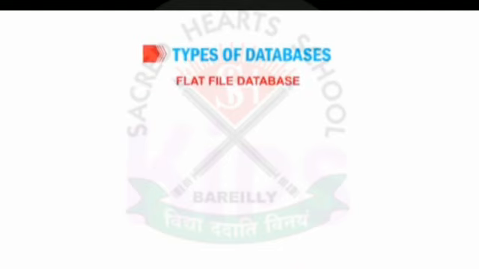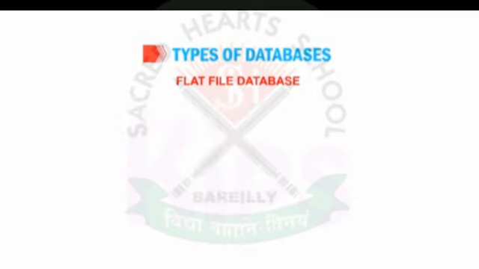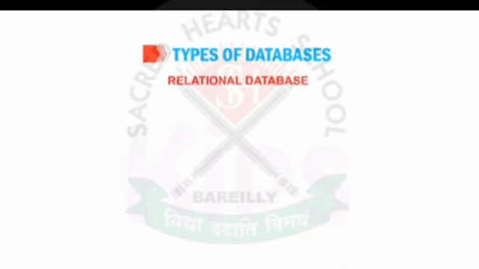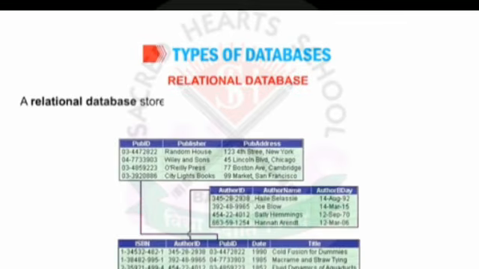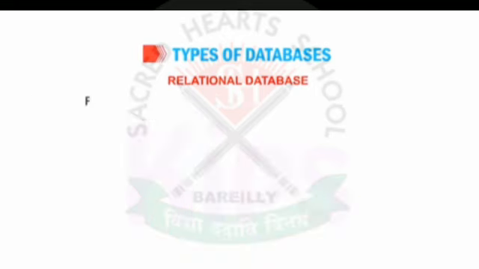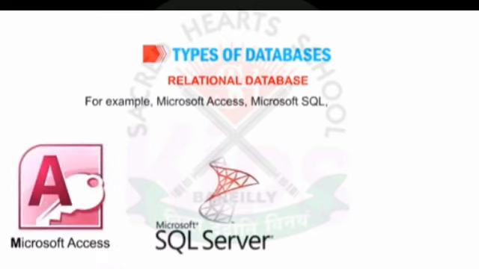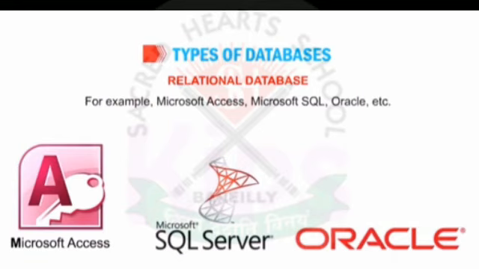Flat file database. A flat file database refers to data files that contain records which have a small fixed number of fields without any structured relationship. For example, Microsoft Excel. Relational database. A relational database stores data in several tables and links those tables together to get a common piece of information. For example, Microsoft Access, Microsoft SQL, Oracle, etc.